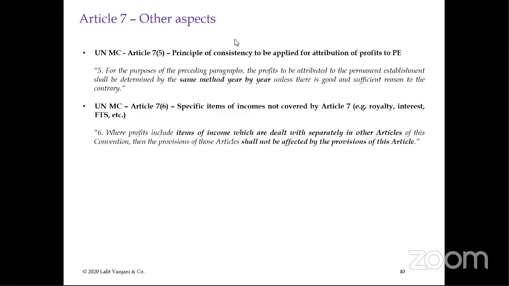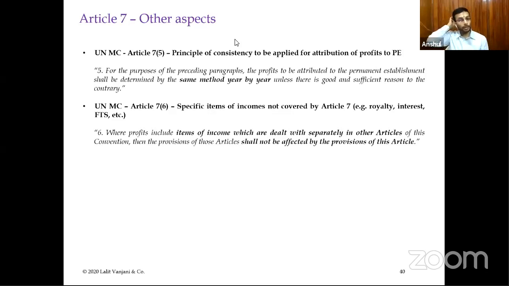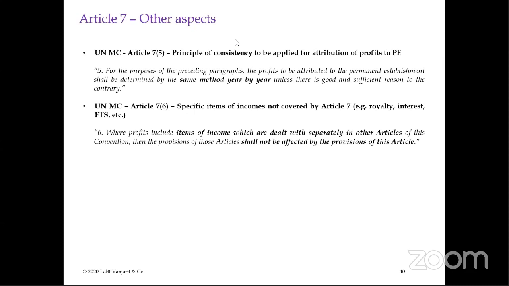Sir, if a permanent establishment takes an external commercial borrowing for setting up of office and all, for which the head office has provided some counter guarantees in their country, can those banking charges be claimed by the permanent establishment, or are they disallowed? Now, to whom will this permanent establishment be paying those charges? To the parent company or to a third party? Because the guarantees have been provided by the parent company.